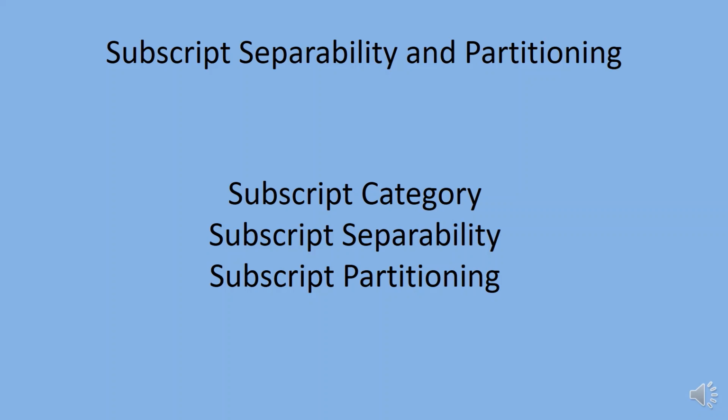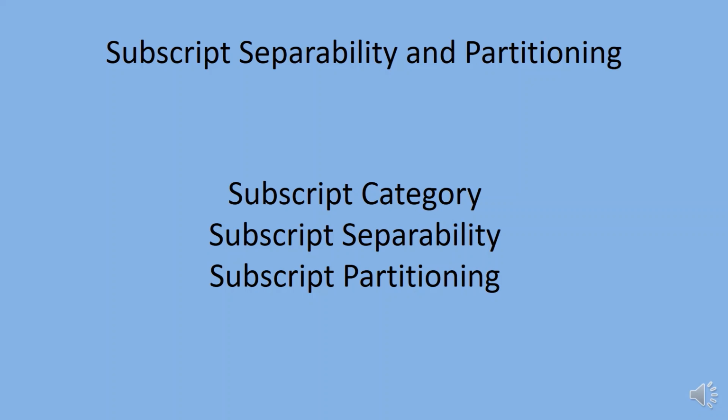Subscript partitioning. We need to classify all the subscripts in a pair of array references as separable or as part of some minimal coupled group. A coupled group is minimal if it cannot be partitioned into two non-empty subgroups with distinct sets of indices.